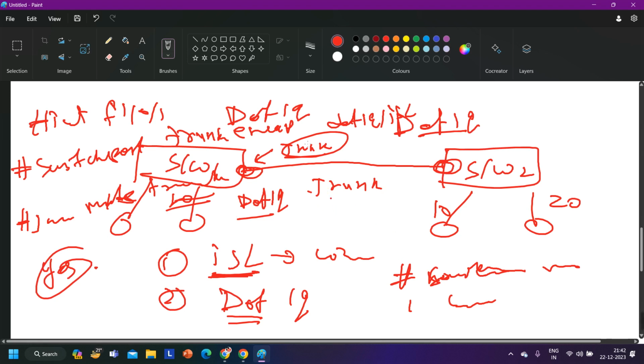Now to configure trunk, again we have two methods, static and dynamic. Manually I can run the switchport mode trunk command, or I can configure a dynamic protocol, that is DTP.